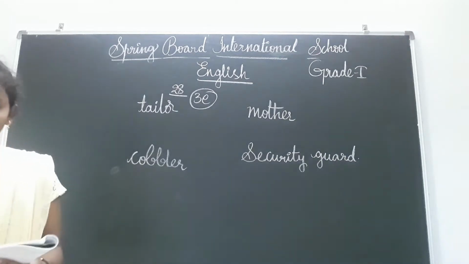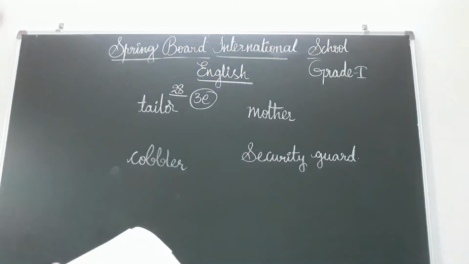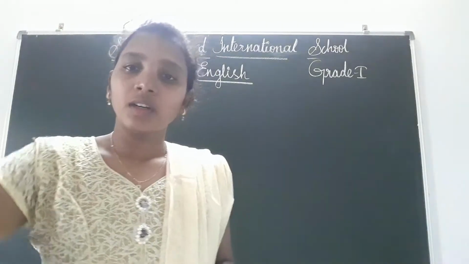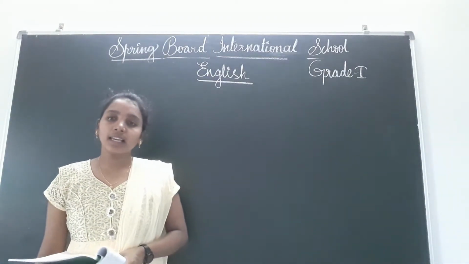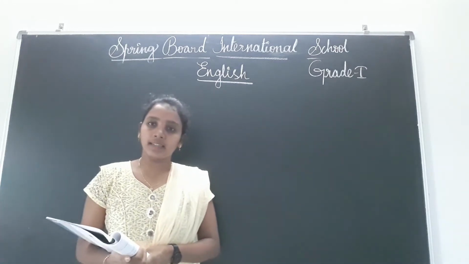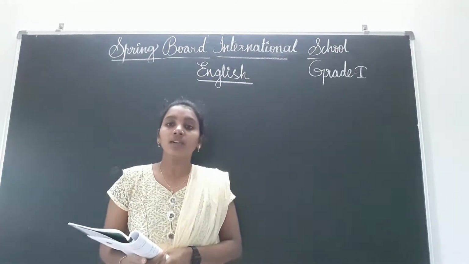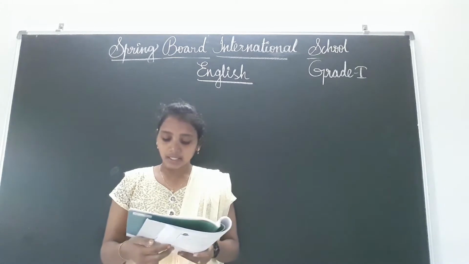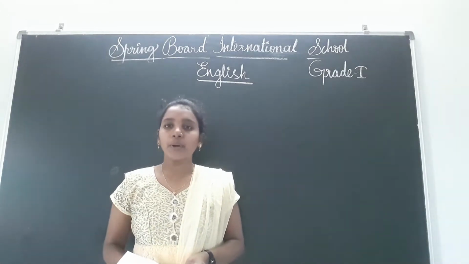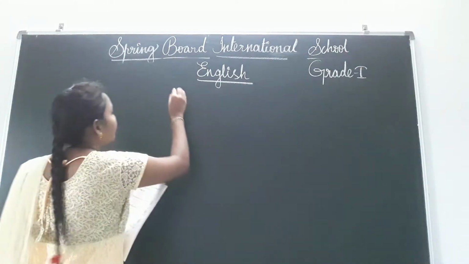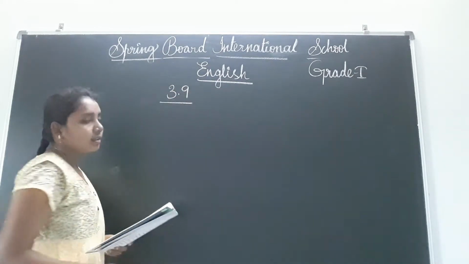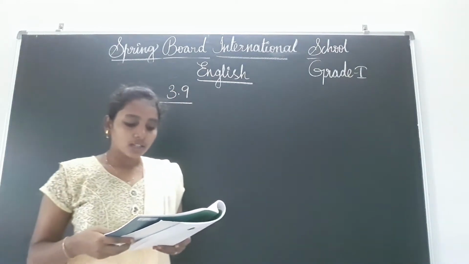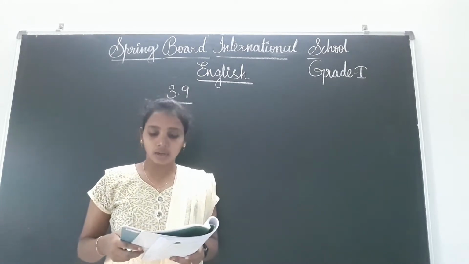Okay, and next let's go with the class, children. Now open your Studio, children. We have taken homework in Companion, right? Now everyone open Studio, page number 45, 3.9. See, children. Choose an object in your class.